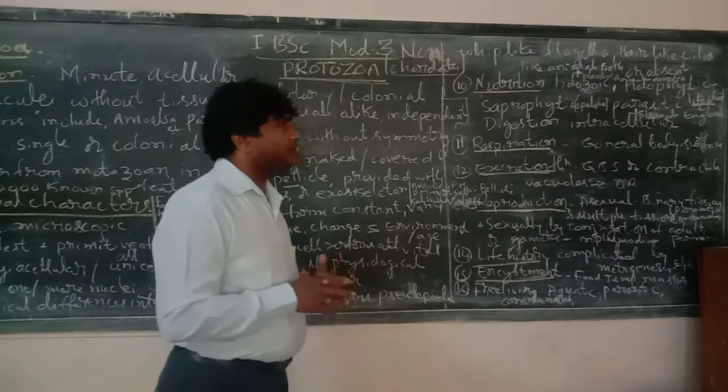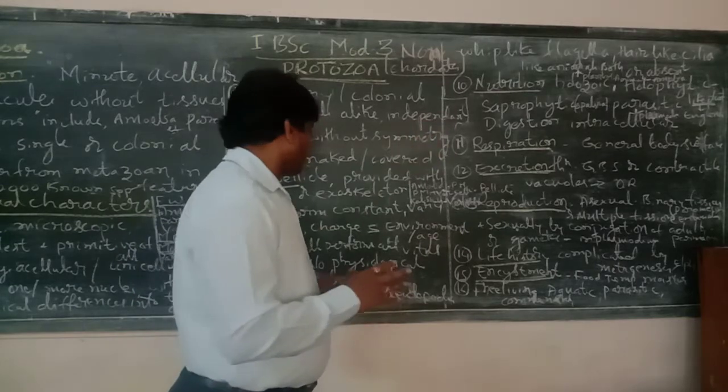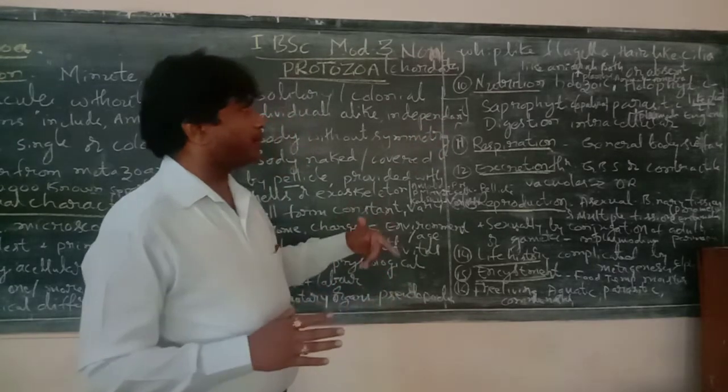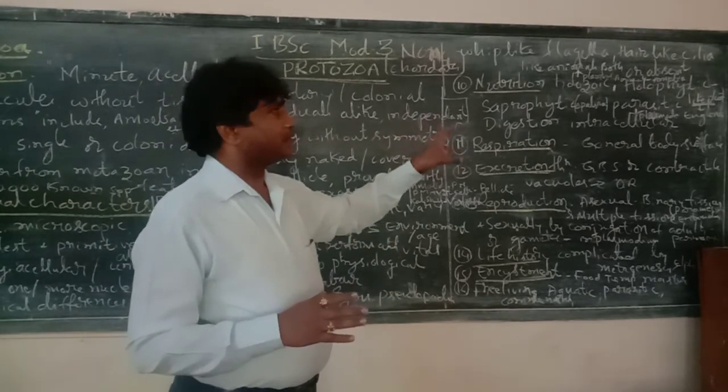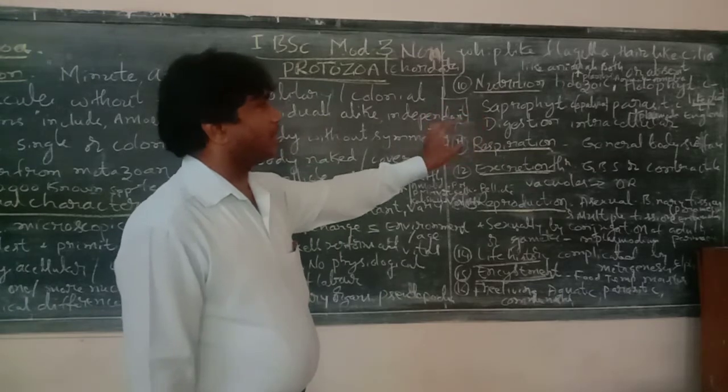Locomotory structures are absent in Plasmodium. So this is all about the locomotory organs: pseudopodia in amoeba, whip-like flagella in Euglena, and hair-like cilia in vorticella, etc.